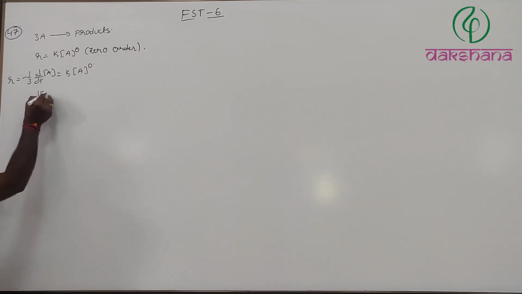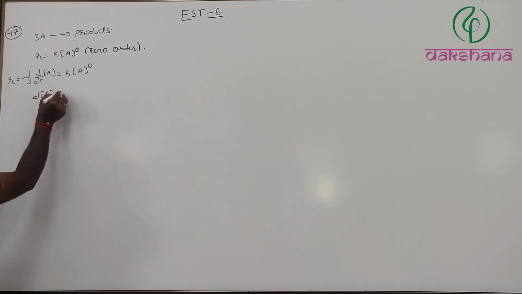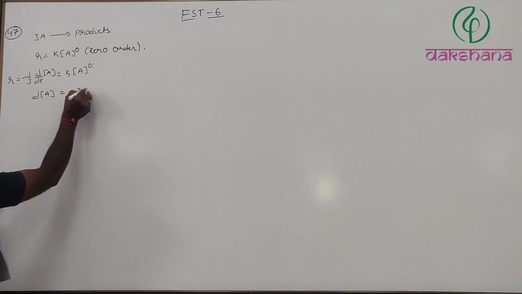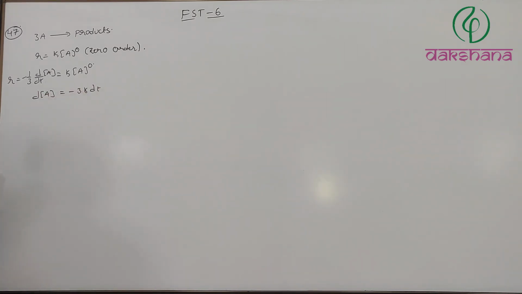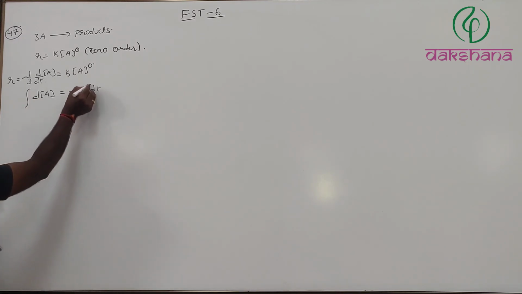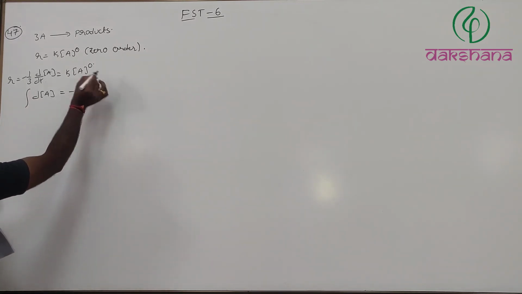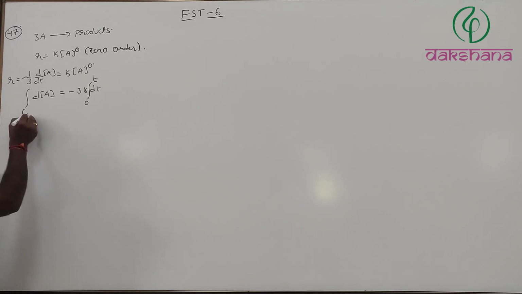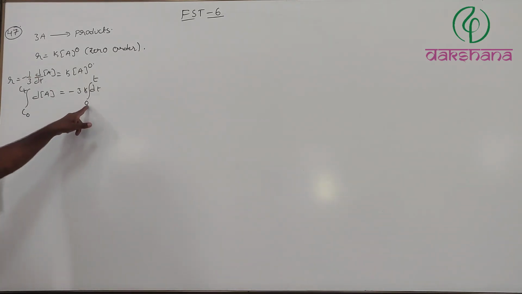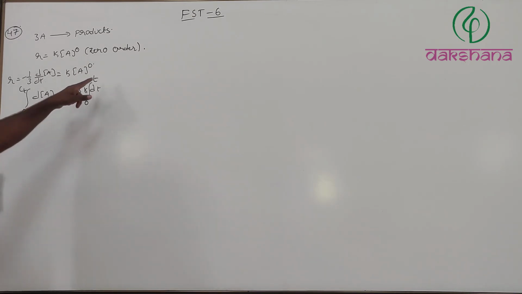Now, d of A is equal to minus 3k dt. Integrate on both sides, 0 to t, whereas this is from C naught to Ct. Now you see, at time t equal to 0, the concentration is C naught. At time t, the concentration will be Ct.